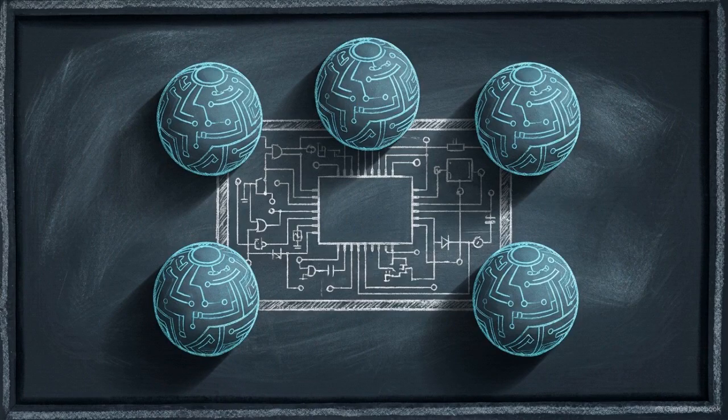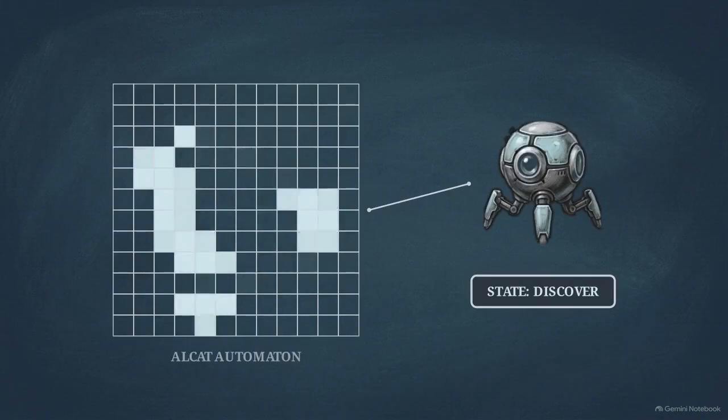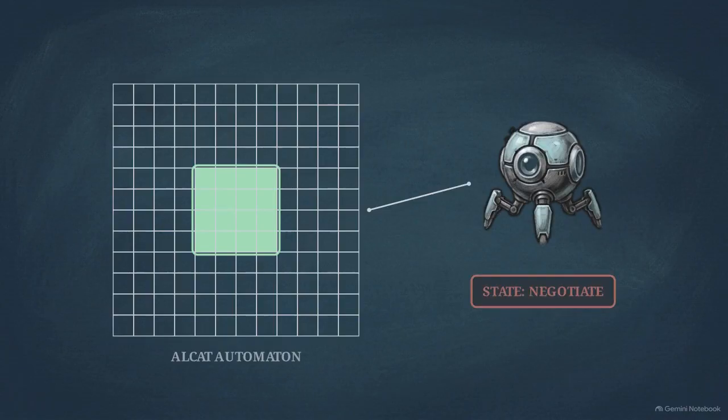The trace begins when the API receives a prompt, instantly instantiating a 4-agent Conway swarm to parse the instructions. This 2D cellular automaton uses the Conway rule set. 3 active cells spawn a new one. Those with 2 or 3 neighbors survive. ALCAT uses this entropy to dictate logic. When the grid hits a stable geometry, it acts as a switch, shifting the agent from discover to negotiate.